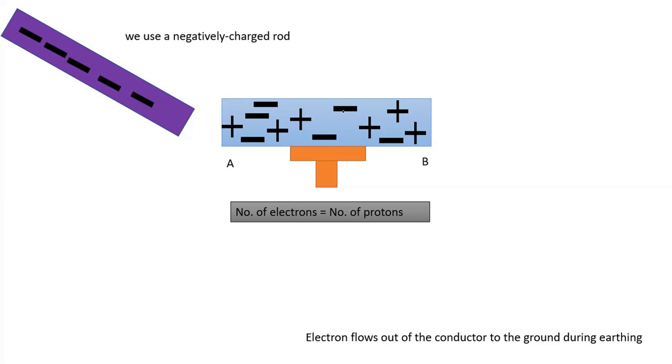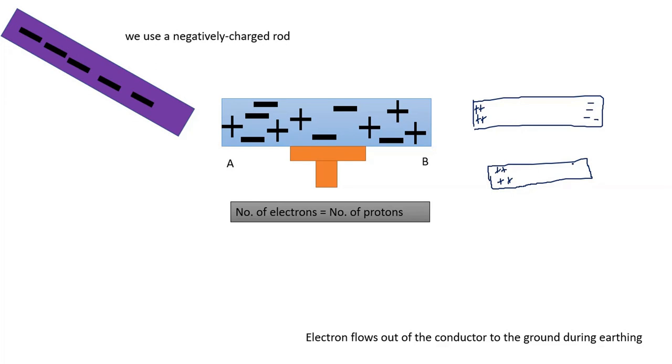The electrons flow out of the conductor to the ground during earthing.